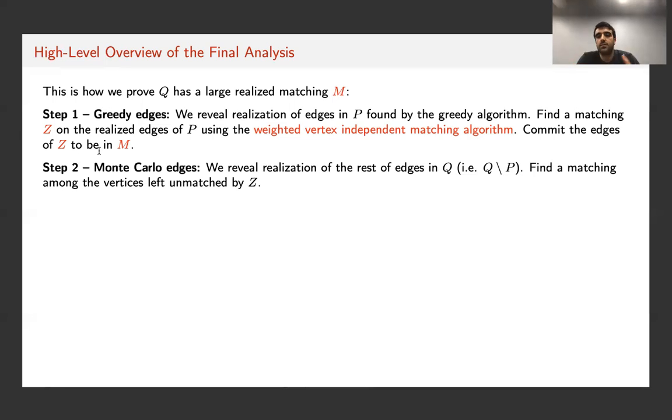Instead, the subset of edges remains whose both endpoints are left unmatched, and we pick a maximum weight matching among the rest of the edges that also turn out to be realized and augment M with them.